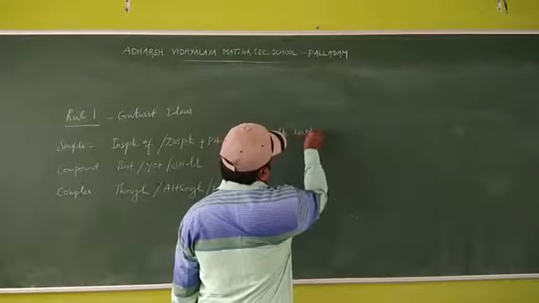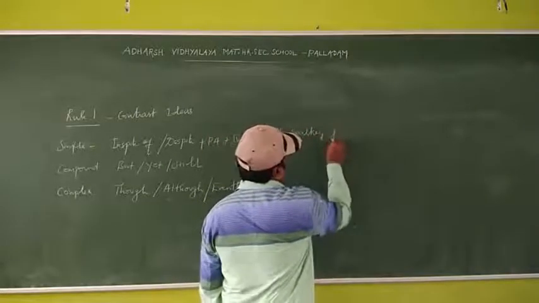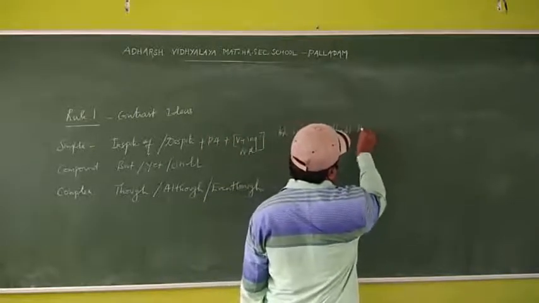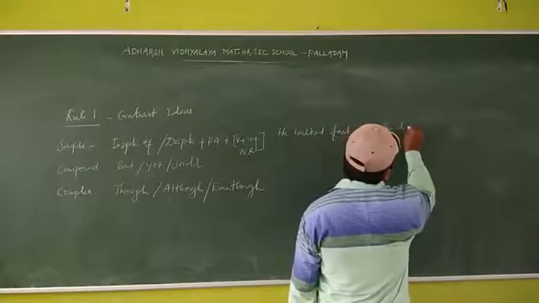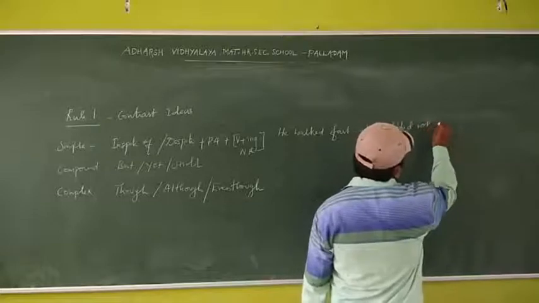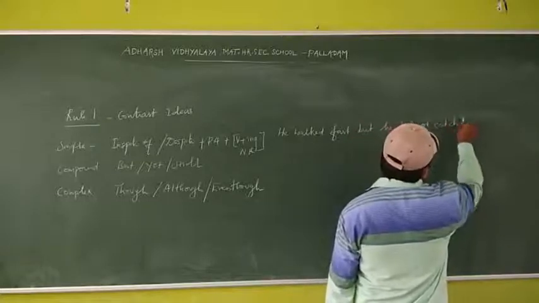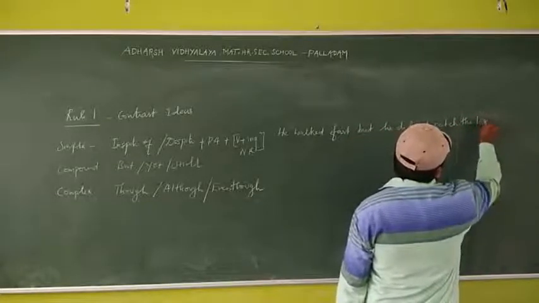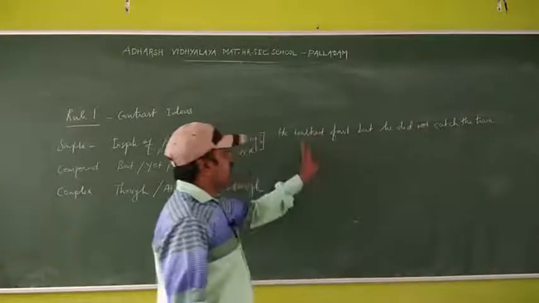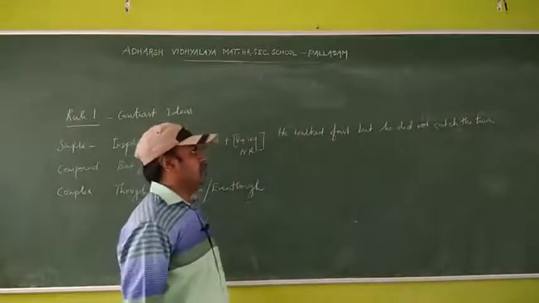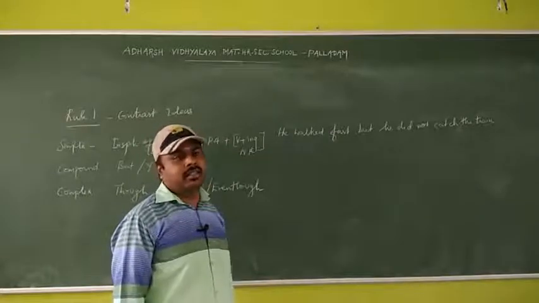He walked fast, but he did not catch the train.